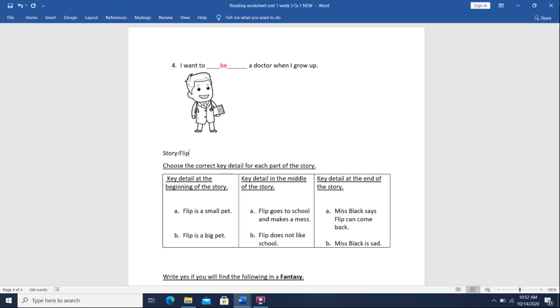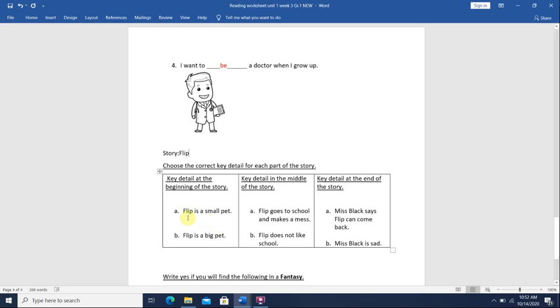Okay, so in the story there are key details. Key details are sentences that help us understand the story better and can put the picture of what happened in our mind. And the story is divided into 3 parts: beginning, middle, and end. So what I want you to do is choose the correct detail for each part of the story. Now I have here a key detail at the beginning of the story. We will read each sentence and see which one is the correct detail for the beginning of the story.